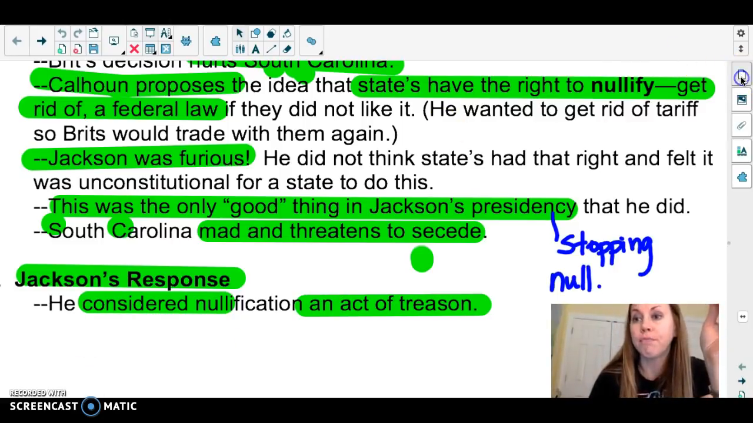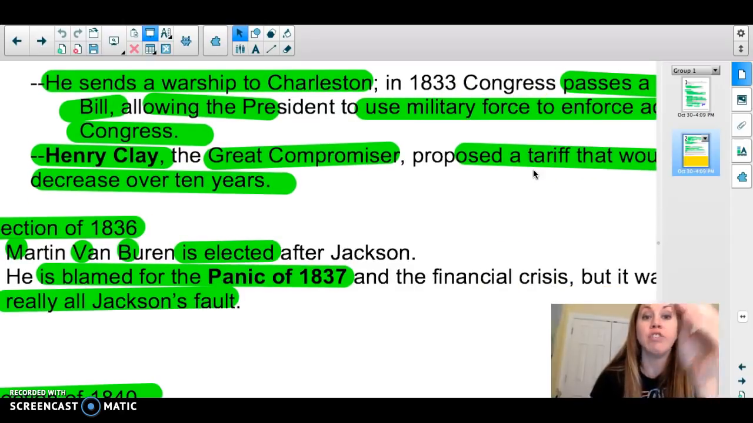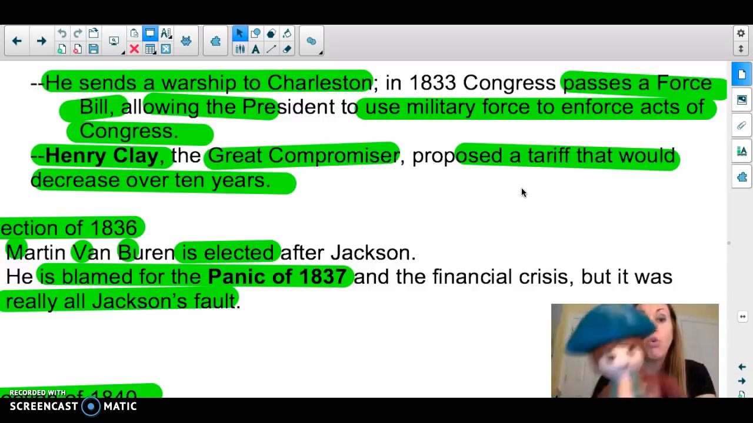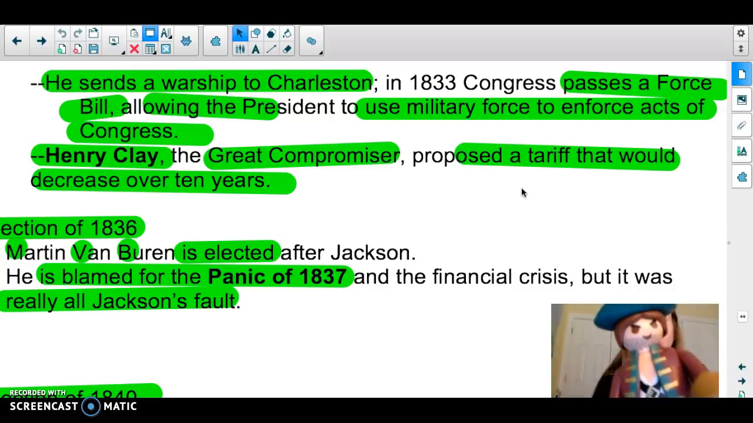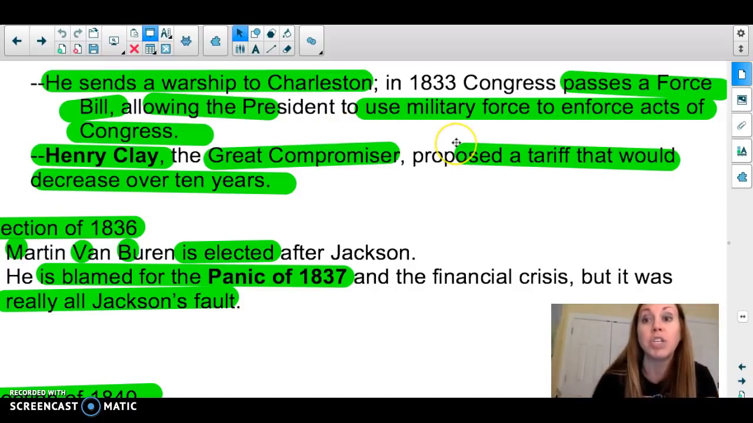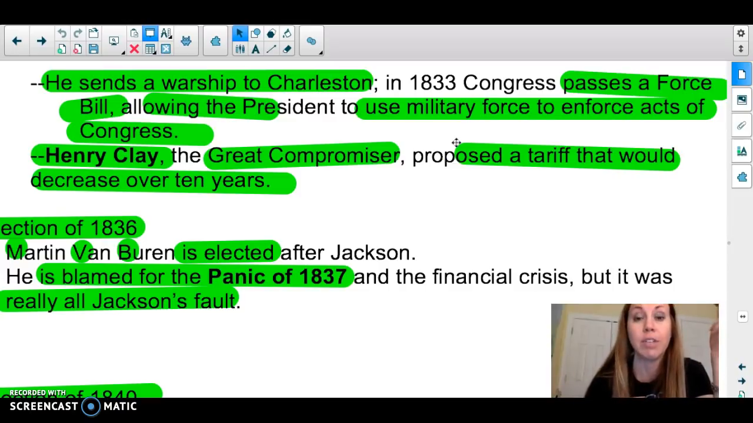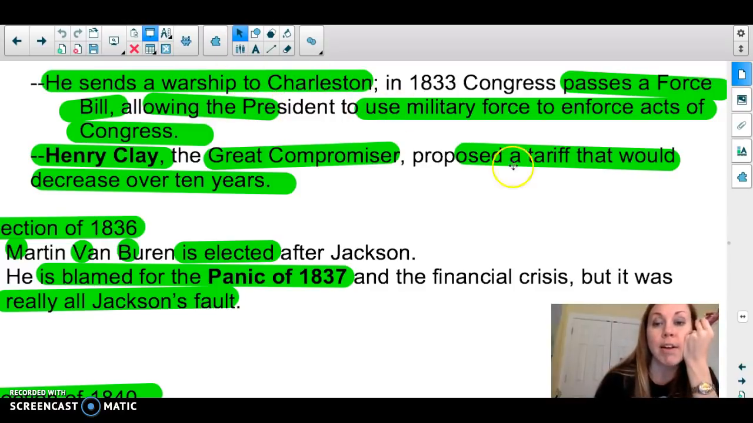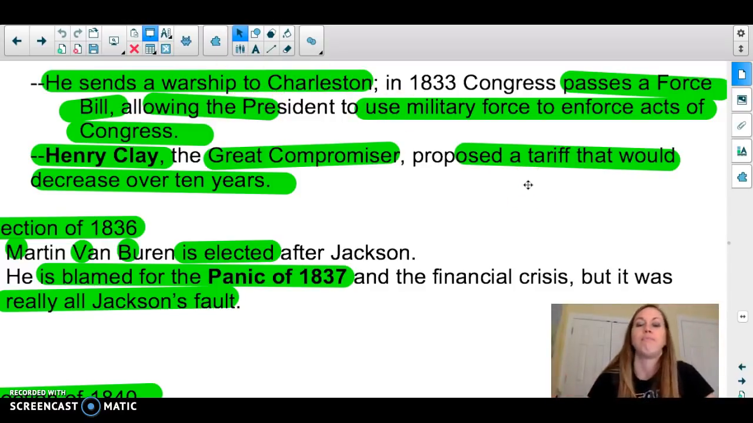Okay, so Jackson sends warships down to South Carolina, and he says to South Carolina, so help me, you so much as say the word secession again, I'm going to blow you off the face of this earth. So he passes the Force Bill that says the president can use military force to enforce acts of Congress. So he's threatening to attack South Carolina. Henry Clay, the great compromiser, says, whoa, let's calm down. He proposes a tariff that would decrease over the next 10 years.